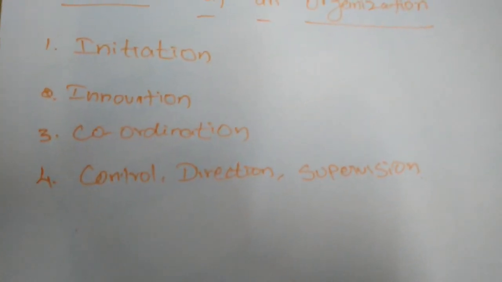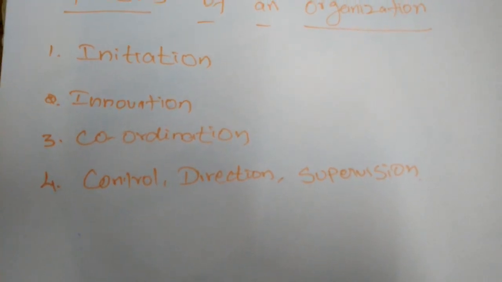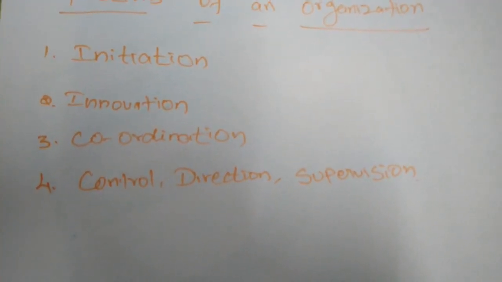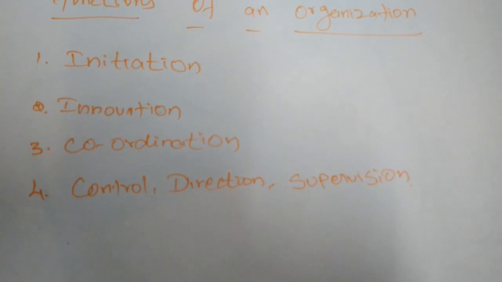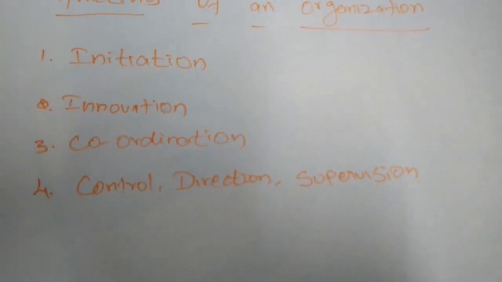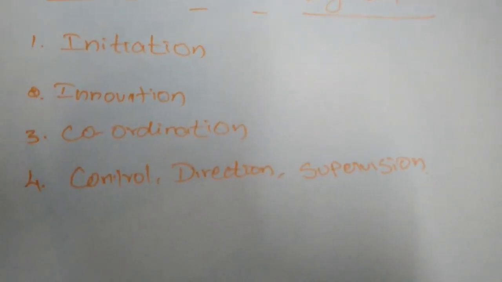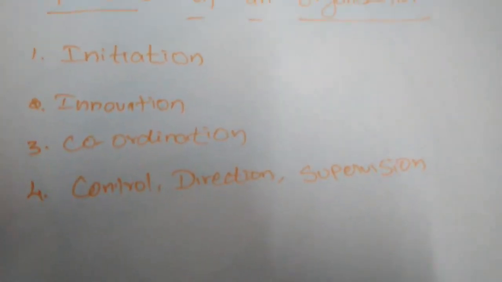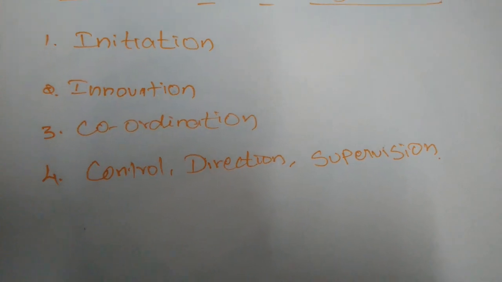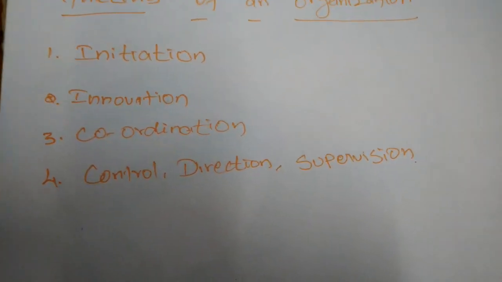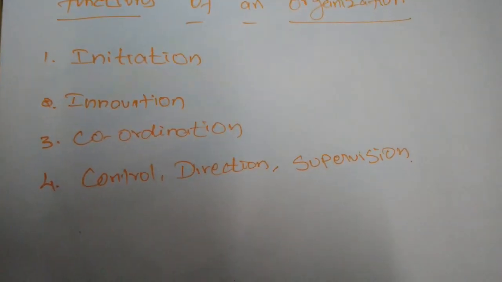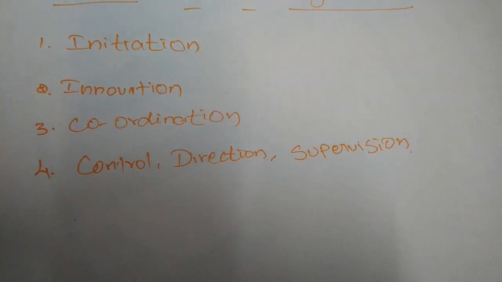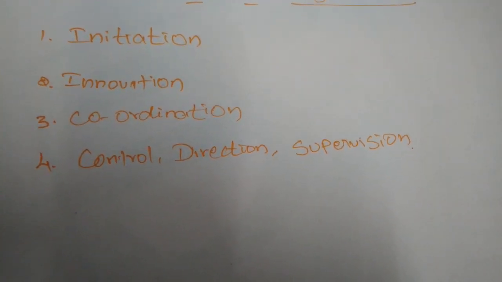Next, innovations. A successful entrepreneur is always an innovator. He introduces new methods in the production process. Nowadays, if any production unit or industry wants to be successful, the producers or the entrepreneurs must bring innovations to the existing commodities.